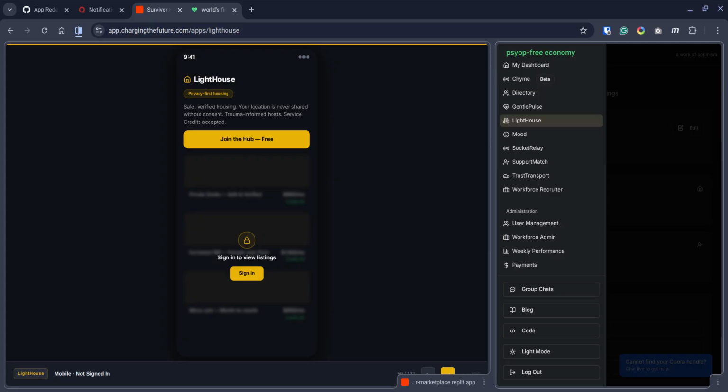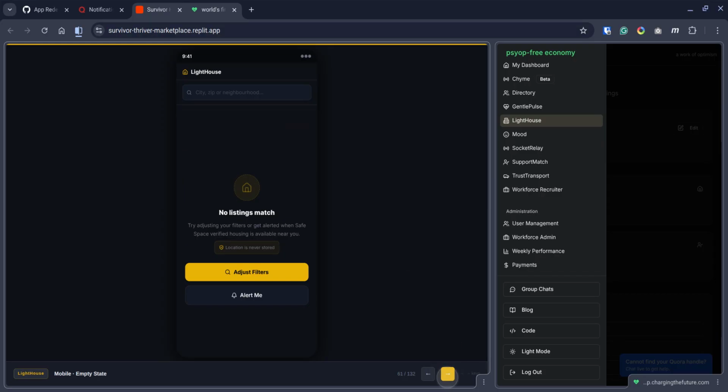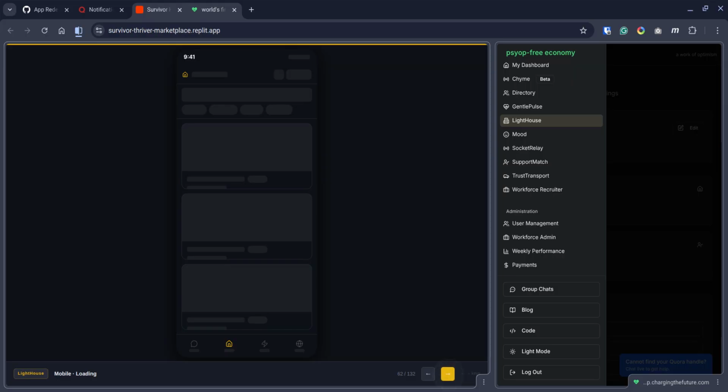This gives you the screen of what it looks like if you're not signed in on mobile. If you are signed in on mobile, this is what it looks like. And then this is what it looks like on mobile if there aren't any listings that match what you're looking for, and the loading screen. And that's it for Lighthouse.